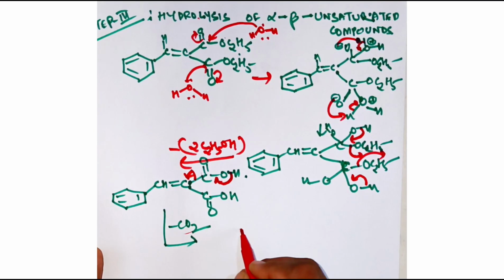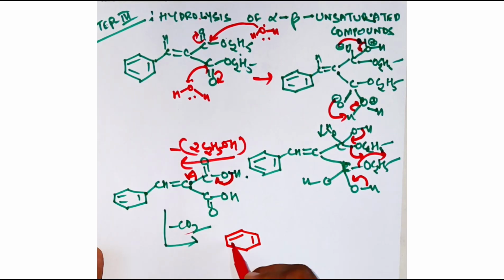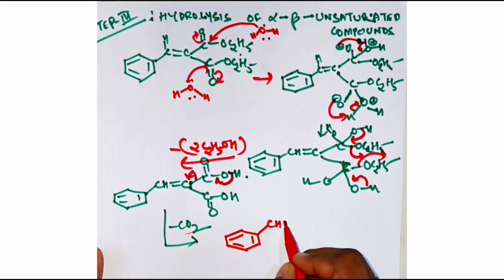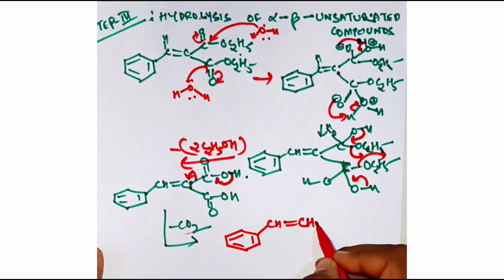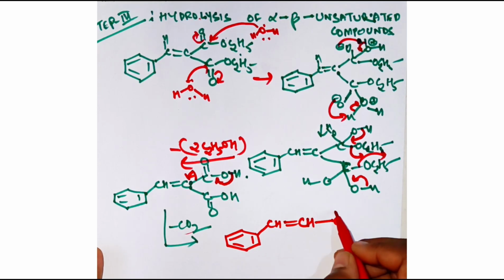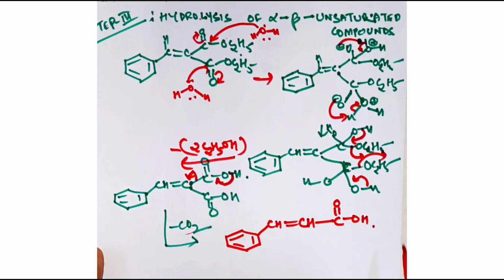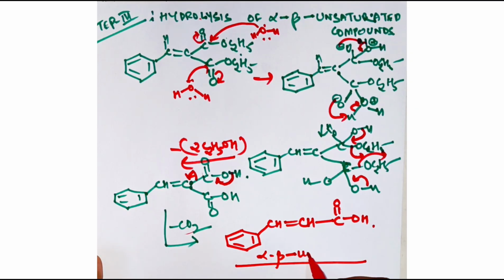This molecule goes out, and you get your product as CH double bond CH, C double bond OH. So this comes to be your final Knoevenagel condensation product, the alpha beta unsaturated acid, if hydrolysis is done. If hydrolysis is not done, then up to step 2 you will get your answer.